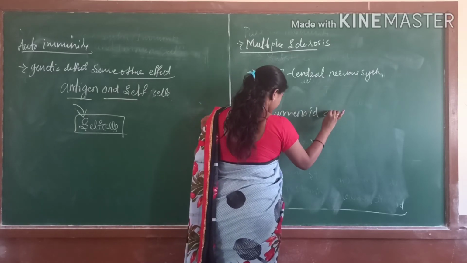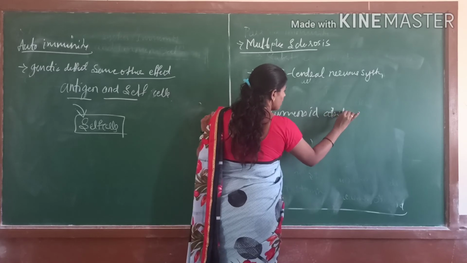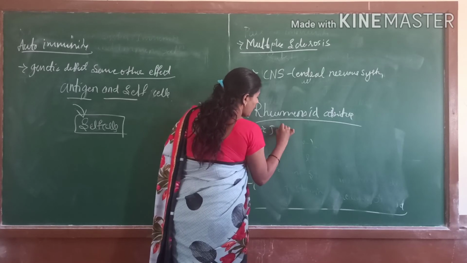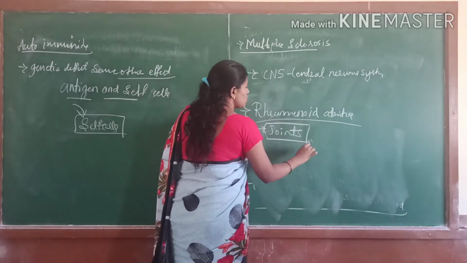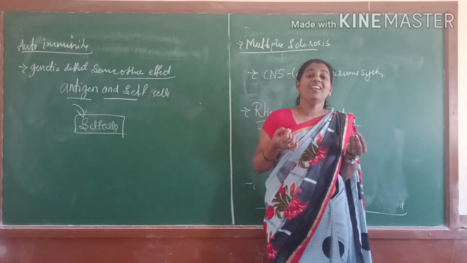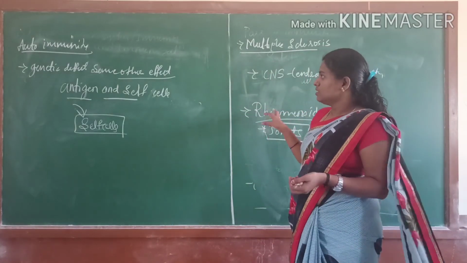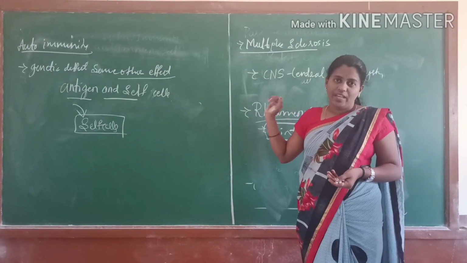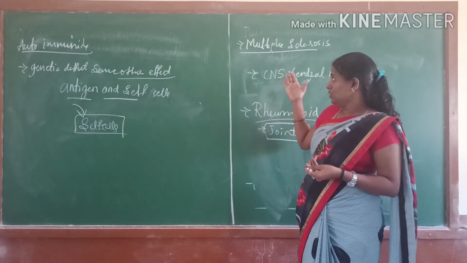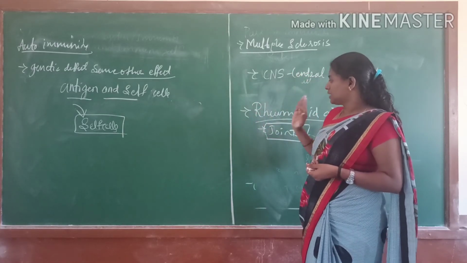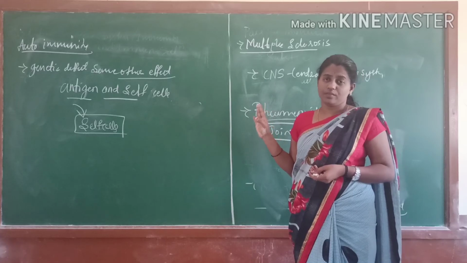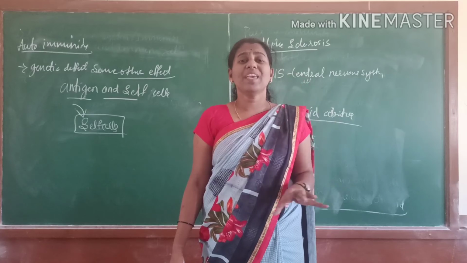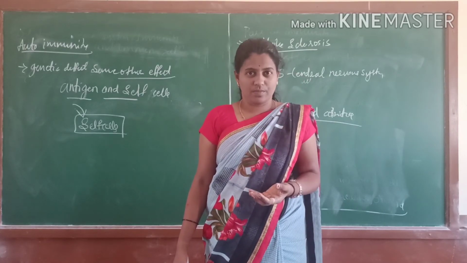Here the joints of the legs, feet and hands are affected. These are the main diseases we gave as examples: multiple sclerosis and rheumatoid arthritis. Understood? And this is about the main process of the immune system.